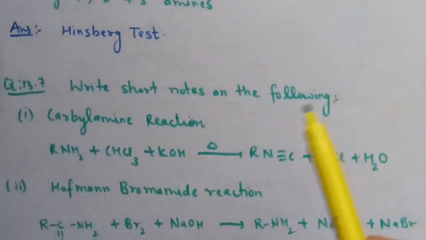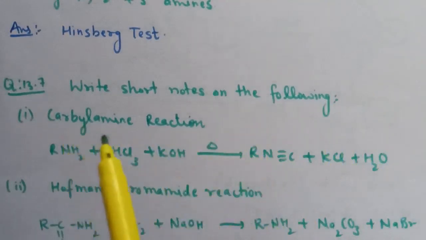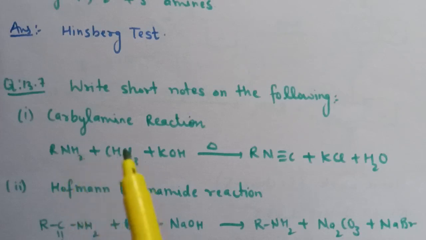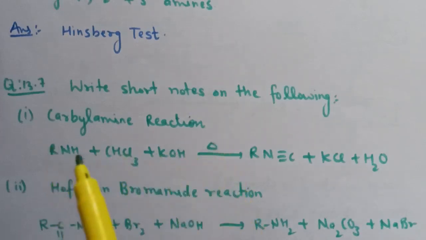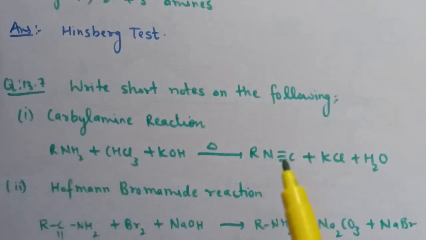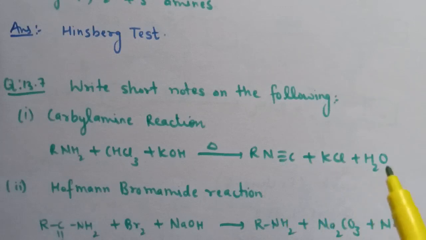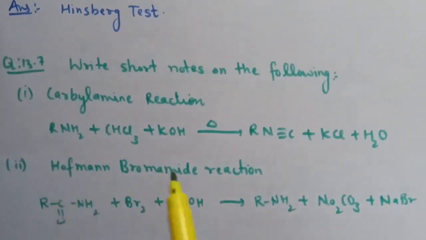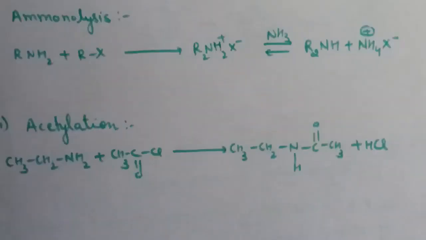Write short notes on the following. First is the carbylamine reaction. Here is the reaction of primary amines with chloroform in presence of KOH followed by heating. Here the primary amine converts to isocyanide, and along with isocyanide, KCl and water are formed. Next is Hofmann bromamide reaction. The reaction of amide with Br2 in presence of NaOH converts to RNH2 plus Na2CO3 and sodium bromide.